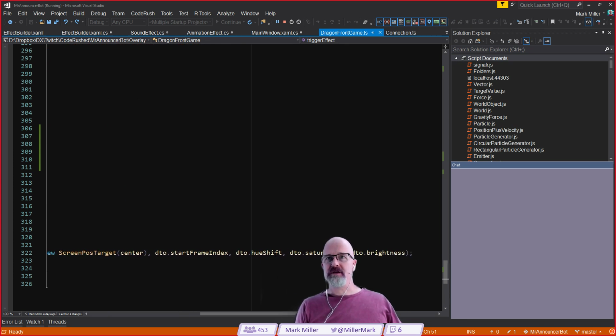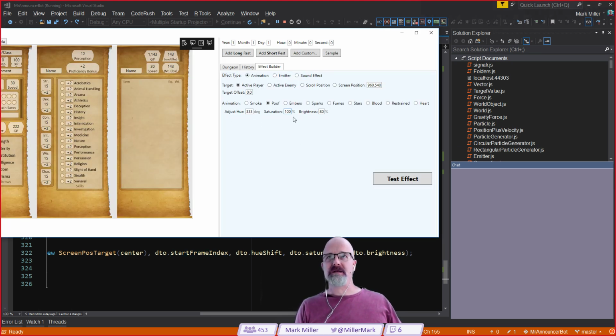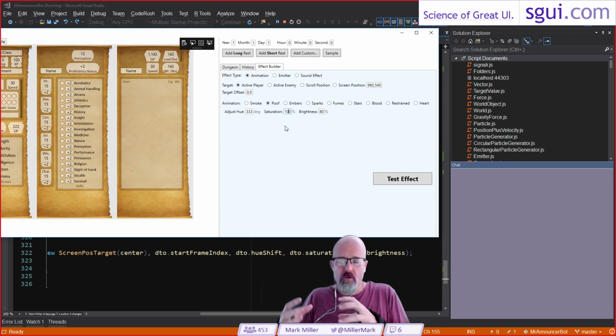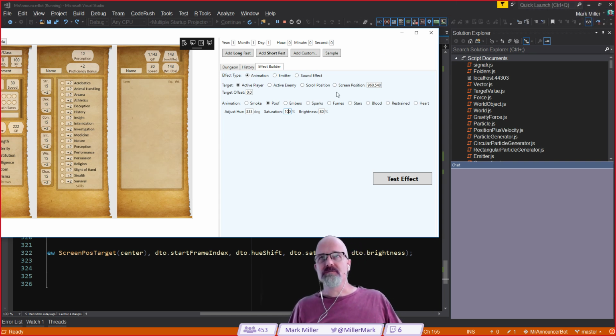And we're passing in the hue shift, saturation, starting frame index, which, by the way, I don't have yet. There's no starting frame index field, but I probably will add one. I'm thinking about adding one because one of the things you might want to do is overlay effects on top of each other and have them start at a different time. For example, the Fumes Effect. Let me do the Fumes Effect right here, and we'll test that effect.